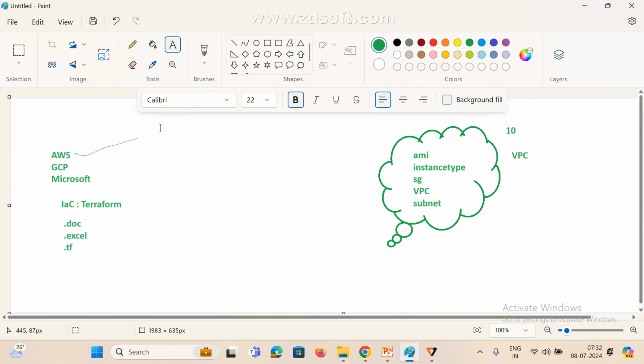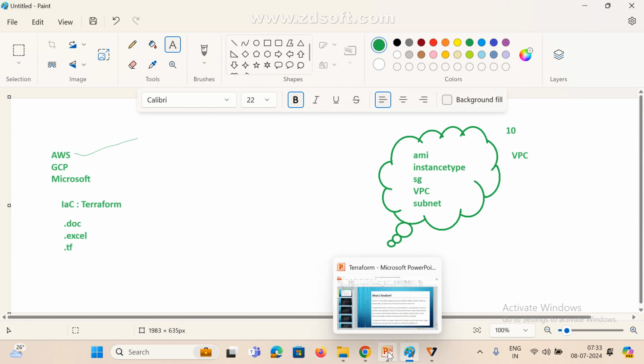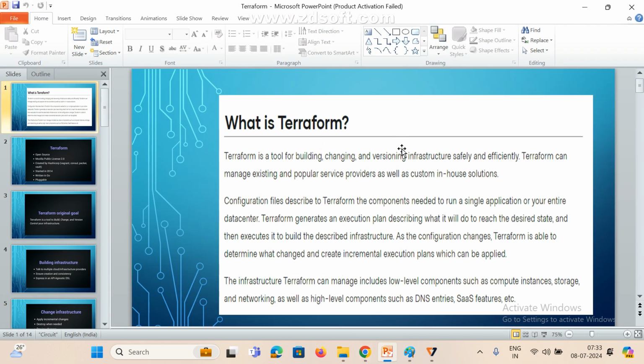AWS is one provider, GCP is one provider, Microsoft Azure is one provider, Oracle is one, and Alibaba. There are many clouds. These are some of the providers, and in any provider, if you want to create infrastructure, we can use Terraform. Now see here, mostly configuration files.